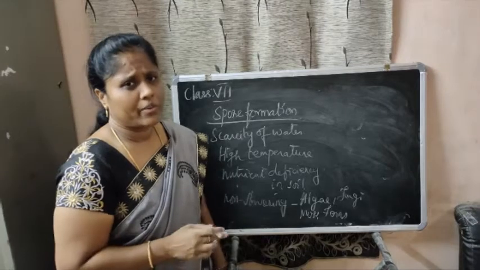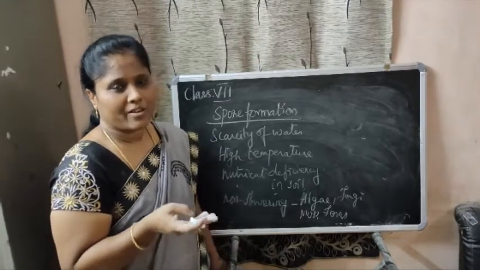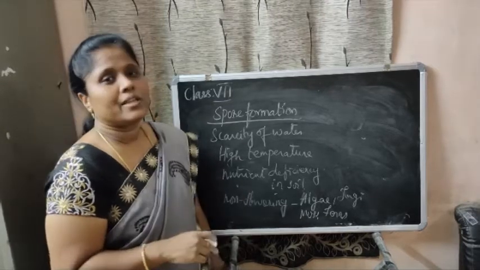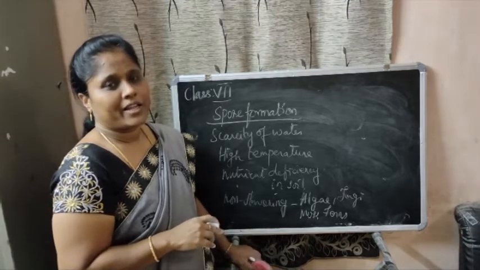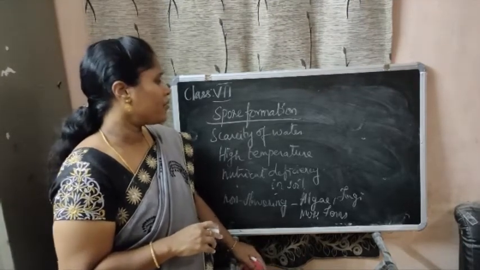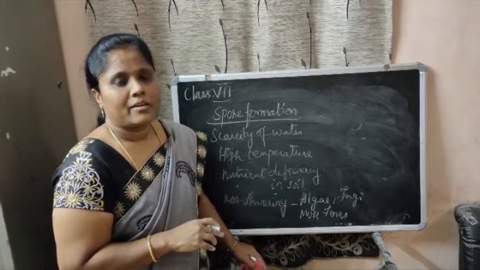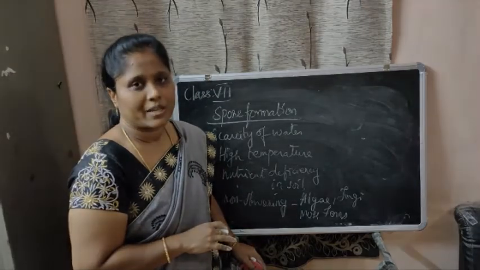So in asexual reproduction we have studied vegetative propagation, second budding, third fragmentation, and fourth spore formation. Hope you have understood this. Next we'll move on to the modification of stems, roots and leaves.